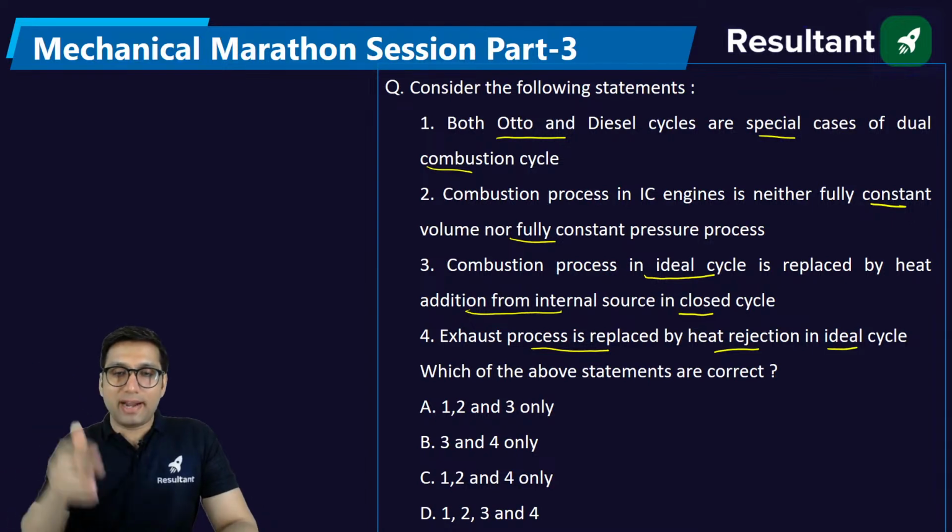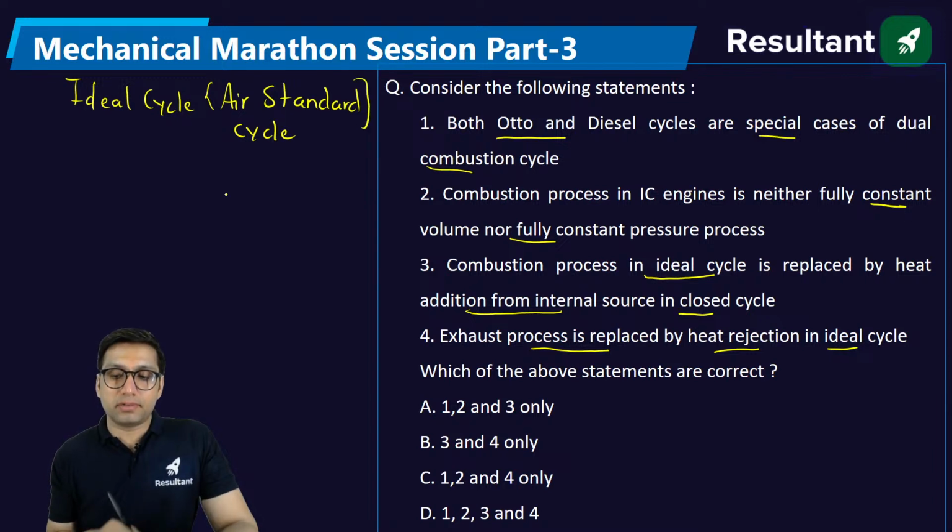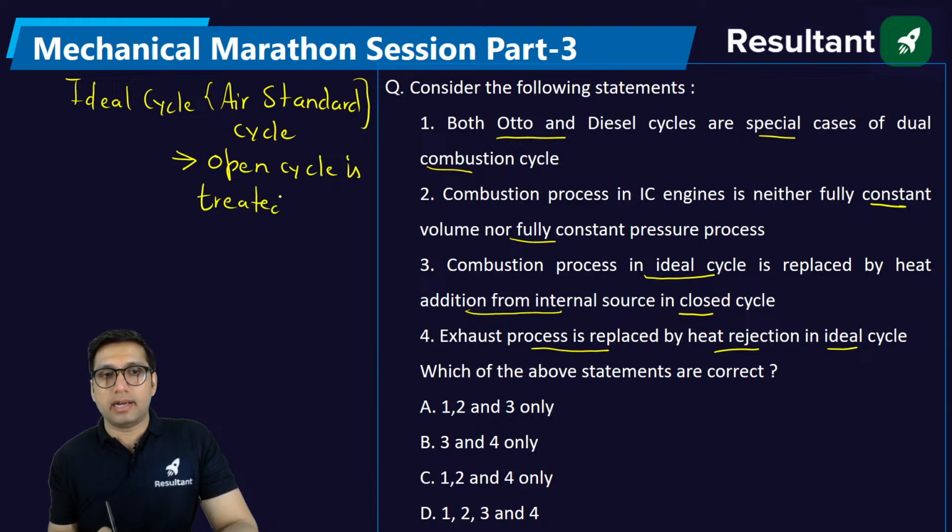What is the meaning of ideal cycle here? The meaning of ideal cycle here is air standard cycle. Actually, they are talking about the air standard cycle. In the air standard cycle, what assumptions do we follow? We follow that the open cycle is treated as a closed cycle.